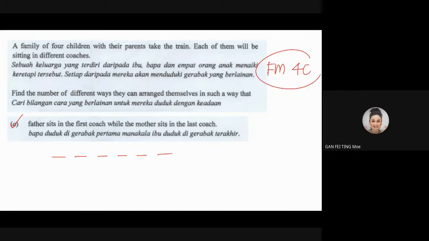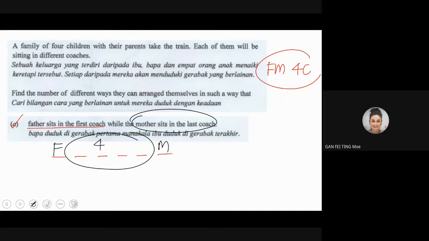Now it says that the father sits in the first because they never say that the mother or the father. So they say the father only. So you place the father here. And then it says the mother sits at the last. So mother here. Fix this one. How about here? Can you give me the answer? Yes, very good. 4P4. What's the answer? I need to know. Yes, 4P4, press the calculator to get 4P4. Yes, very good. You get your answer, 24.